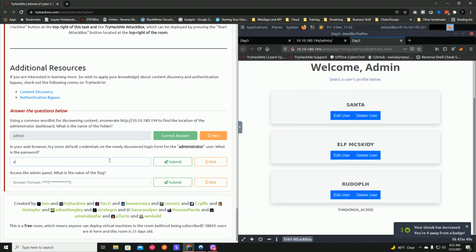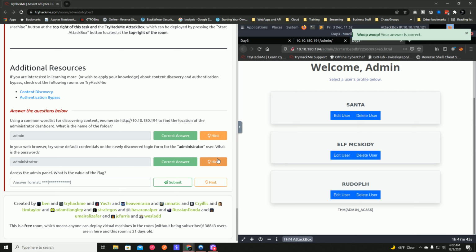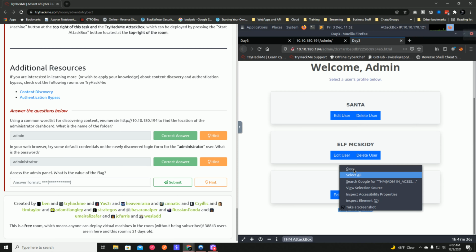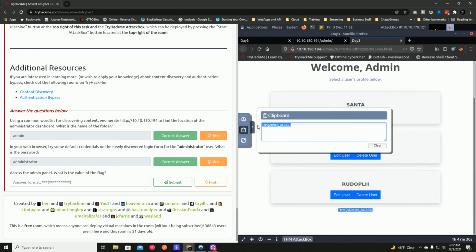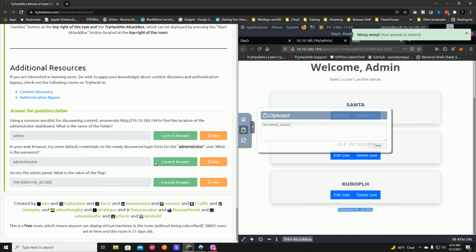What is the password? That was administrator. And then what is the flag? This looks like the flag down here, so we're just going to copy it. Where's our clipboard? Okay, just put it there. Copy it from there and hit paste, and we'll hit submit, and we are done.